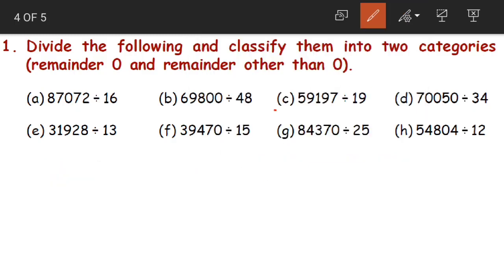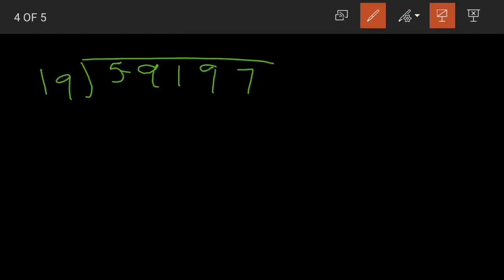Here there are 8 questions, right? Of this I will solve 2 questions. You try solving the other 6 questions. Now I will start with question number C. 59,197 divided by 19. Now before starting the division, let us write the 19 table, children.